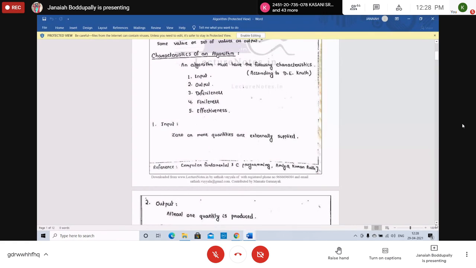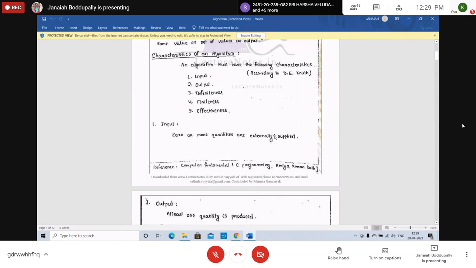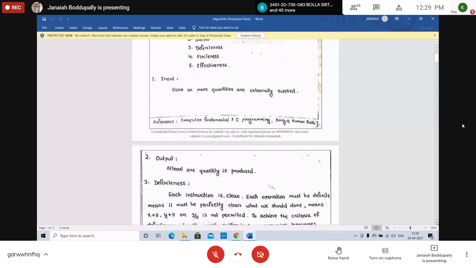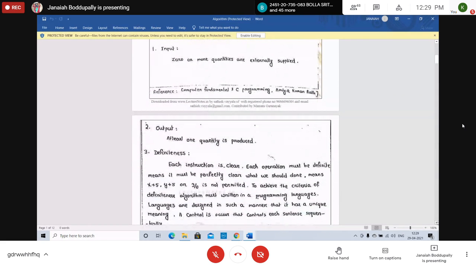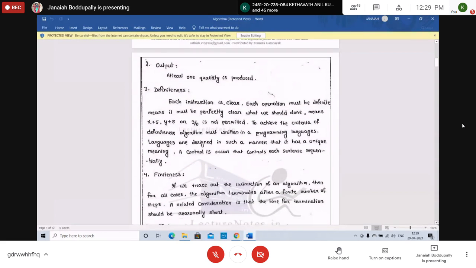What is input? Input is any quantity. Zero or more quantities are externally supplied as input. That is called input. Output: at least one quantity is produced as output. At least one quantity.